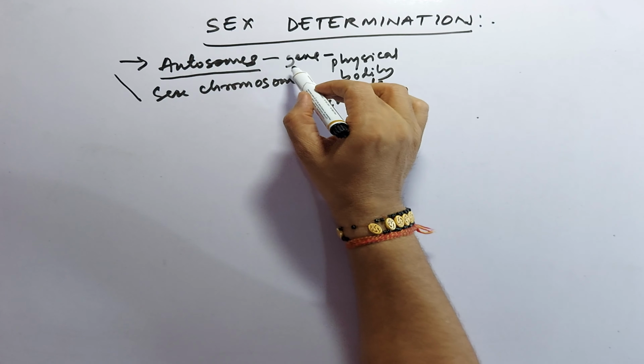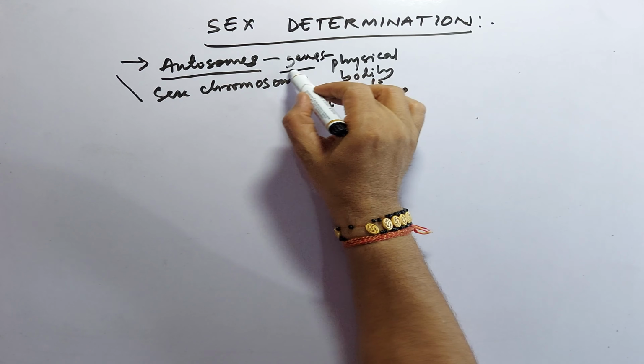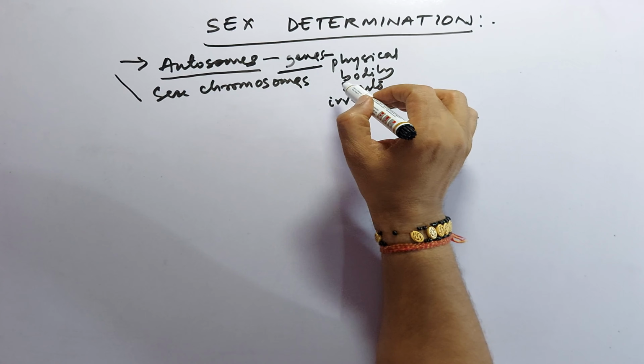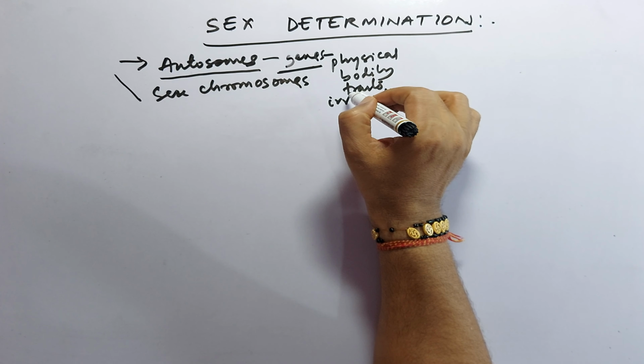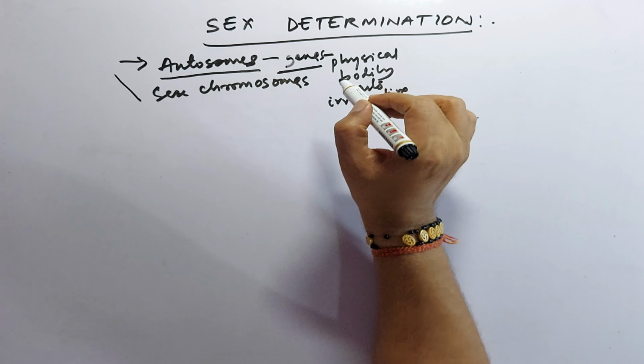So these chromosomes bear the genes which are responsible for characters which are common to both male and female.